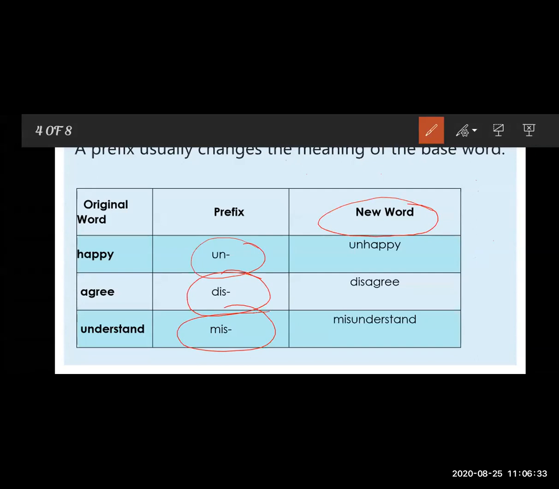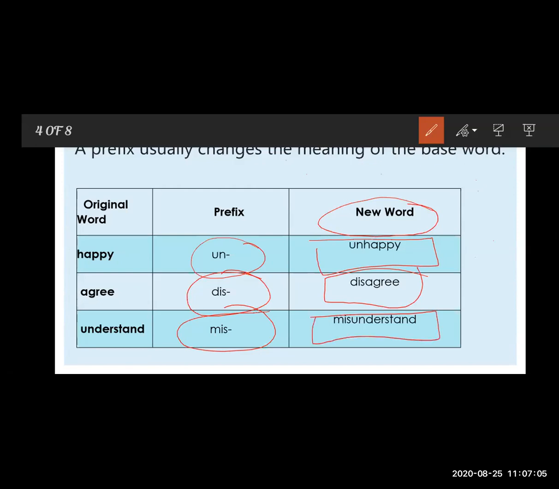We added un to happy and formed unhappy. Agree, the second example: we add dis to agree as a prefix and form the new word disagree. The base word is understand, then we add mis to understand and form a new word, misunderstand.